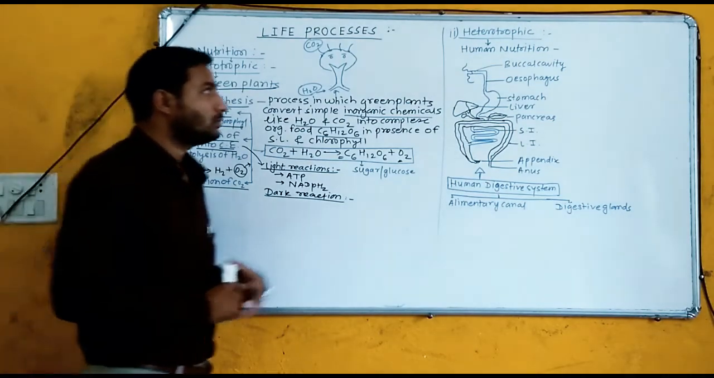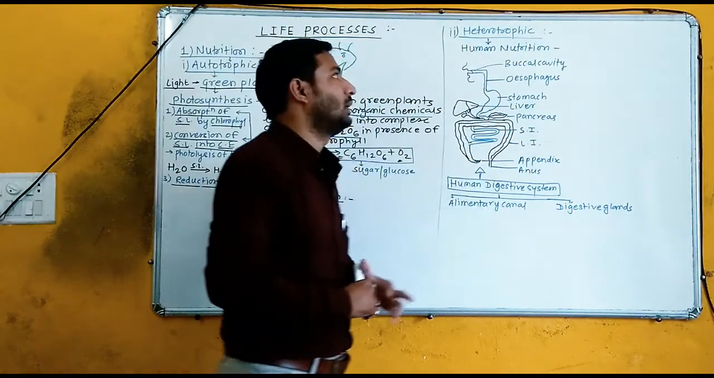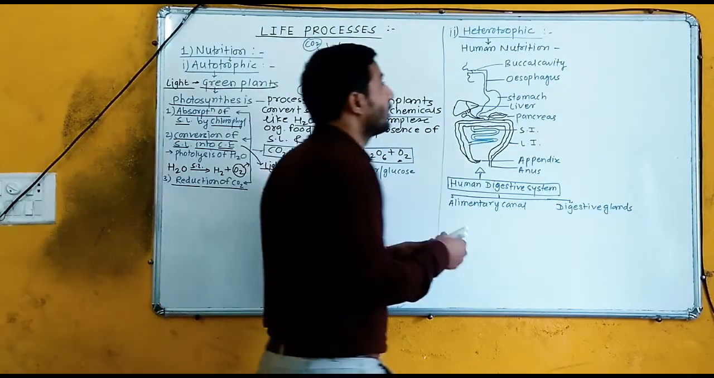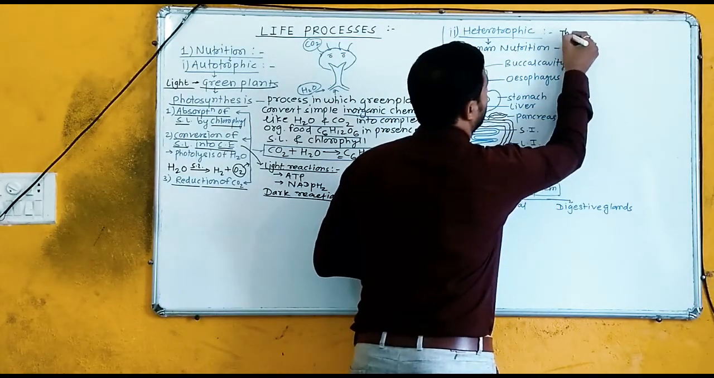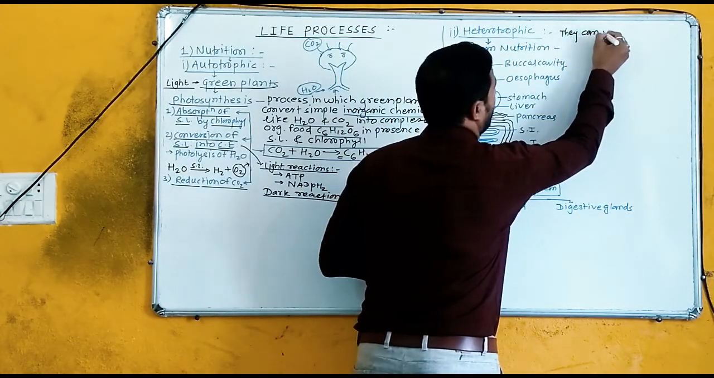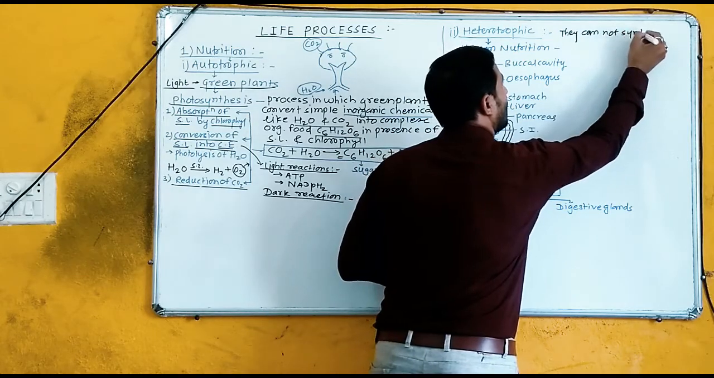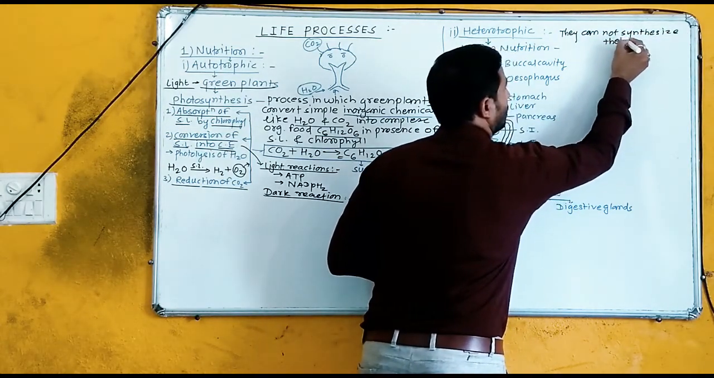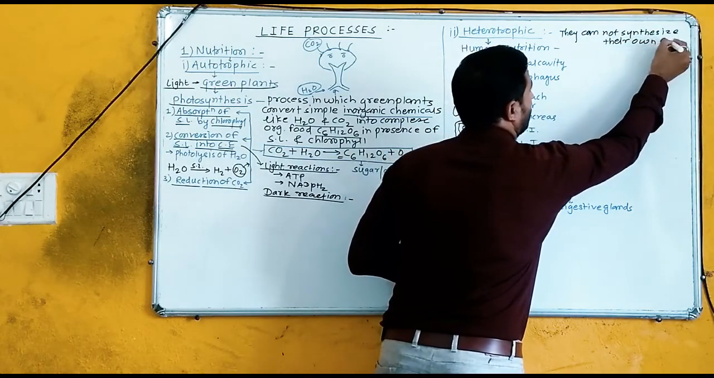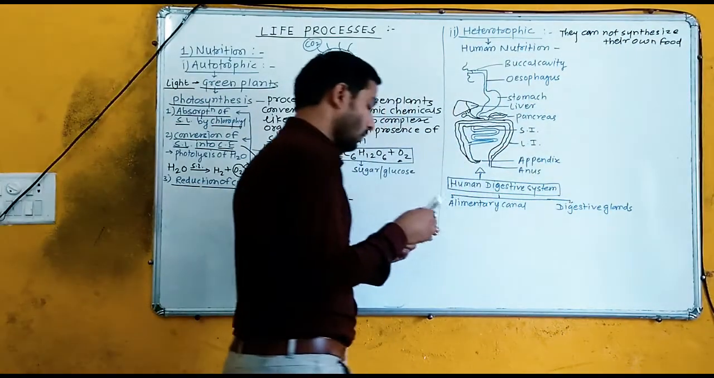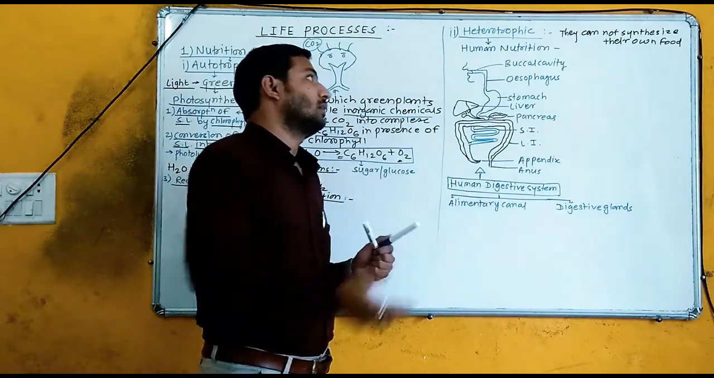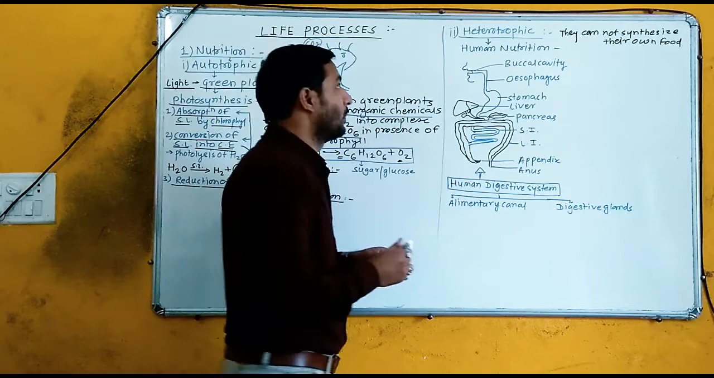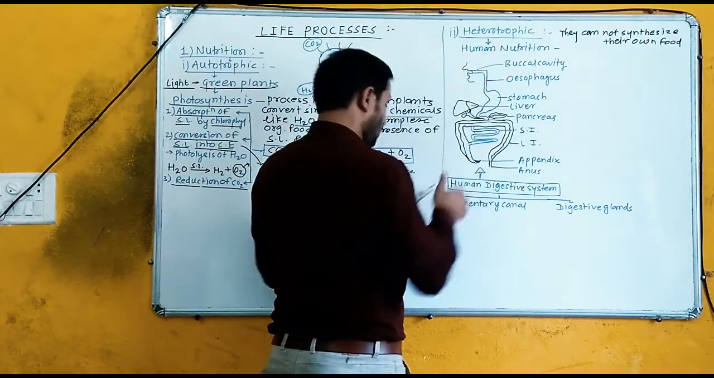Now I am going to talk about the heterotrophic mode of nutrition. As I told you, they cannot synthesize their own food. They are dependent on another. This mode of nutrition is known as the heterotrophic mode of nutrition. Now we are talking about human nutrition.